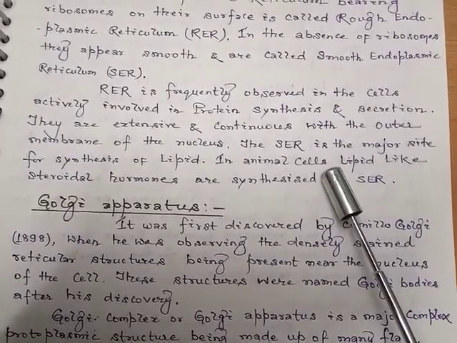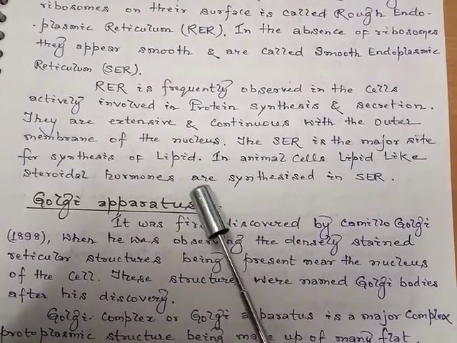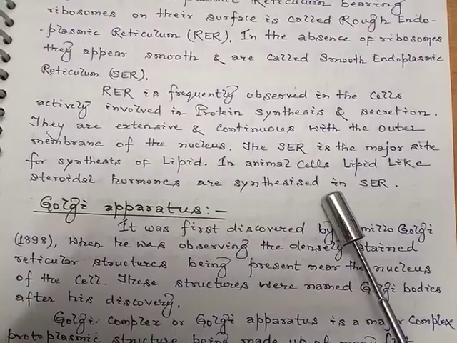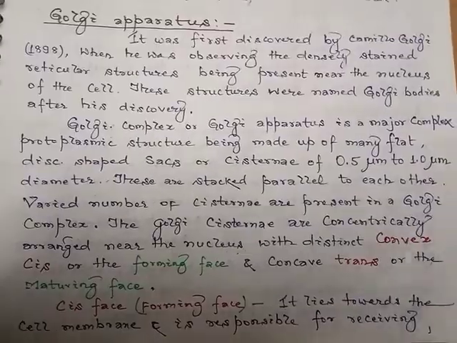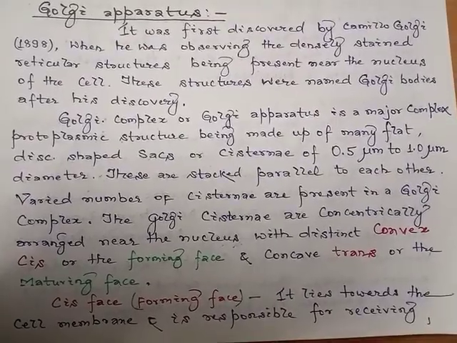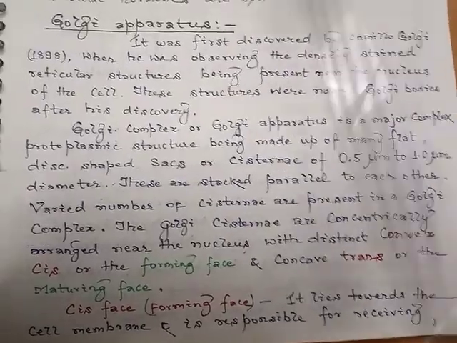In animal cells, lipid-like steroidal hormones are synthesized within the smooth endoplasmic reticulum. Now, we'll discuss the other cellular organelle, which is the Golgi apparatus.